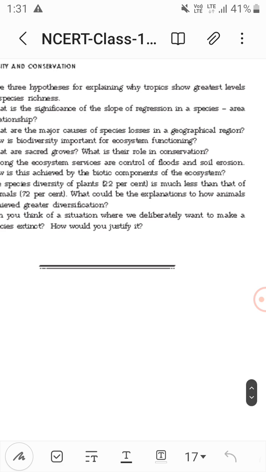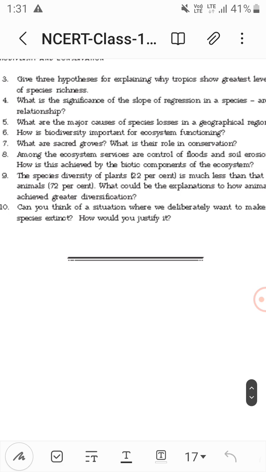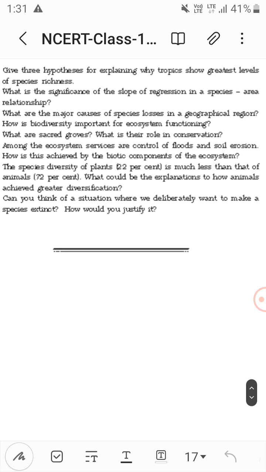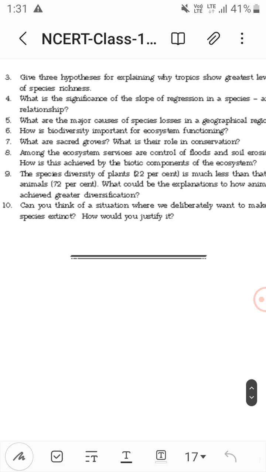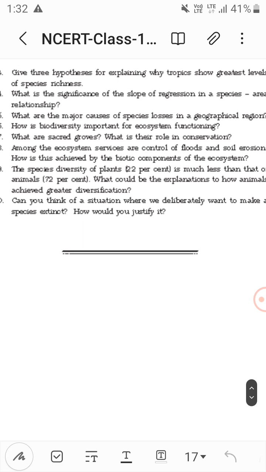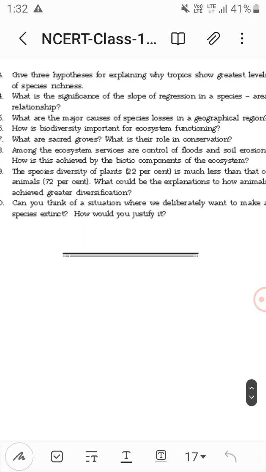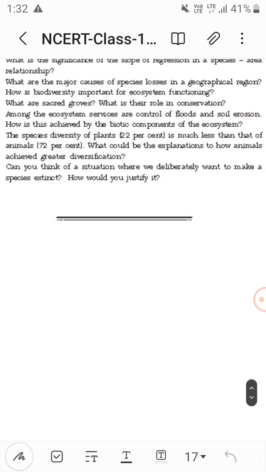Among the ecosystem services are control of floods and soil erosion. How is this achieved? By the biotic components of the ecosystem.